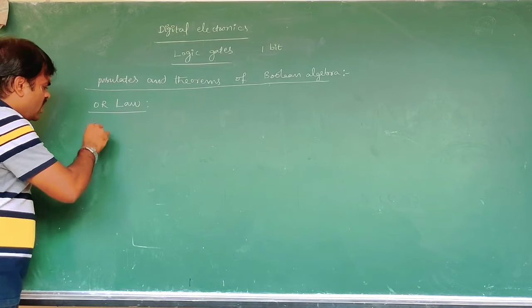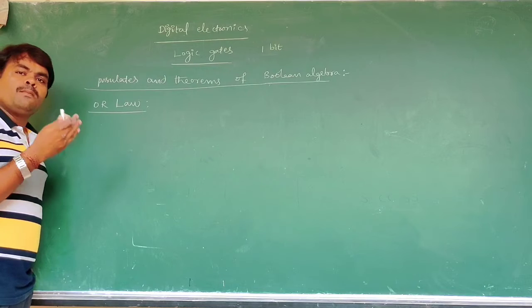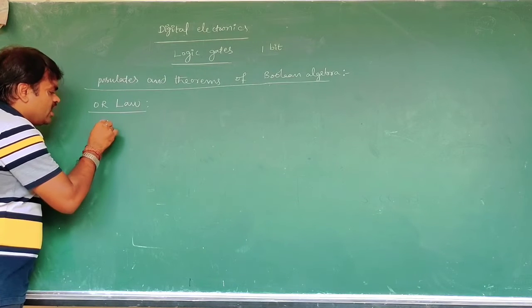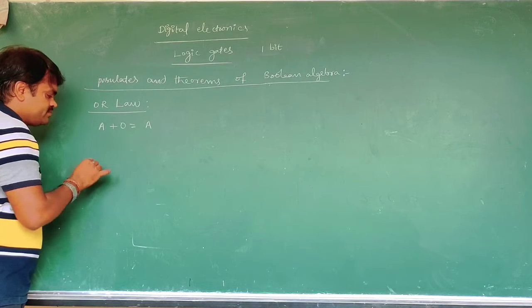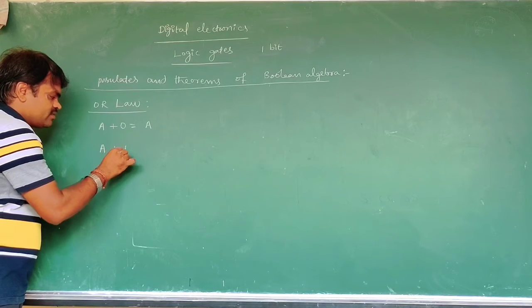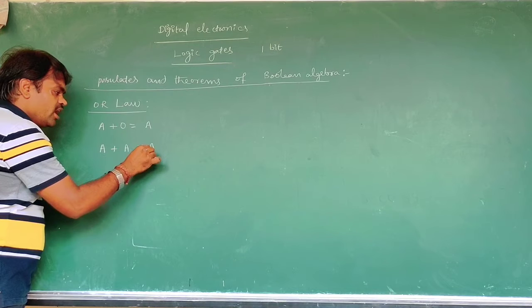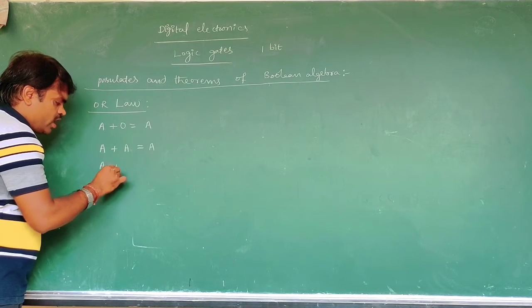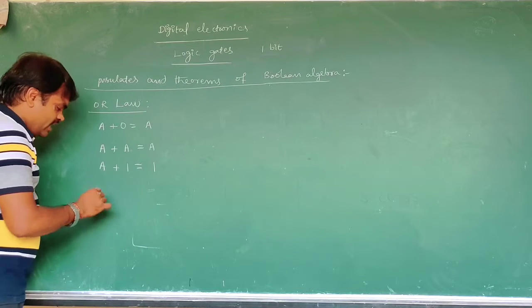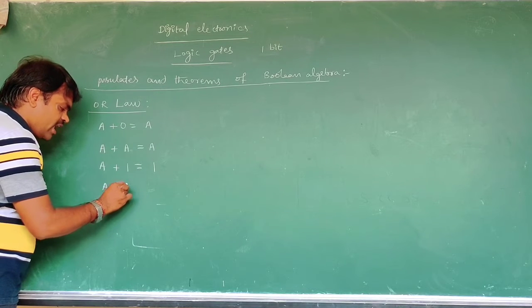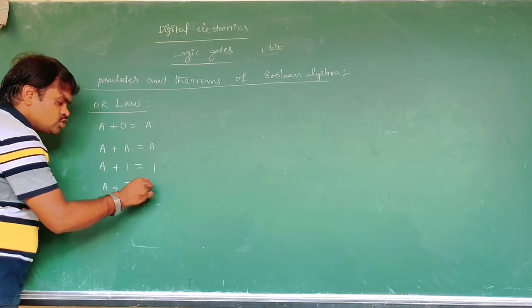Here the OR law is, with the symbol plus: a plus 0 is a, a plus a is a, a plus 1 is 1, and a plus a bar is 1.